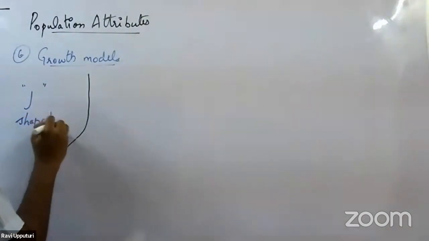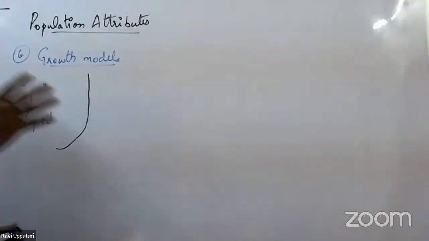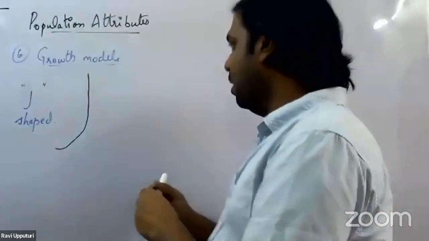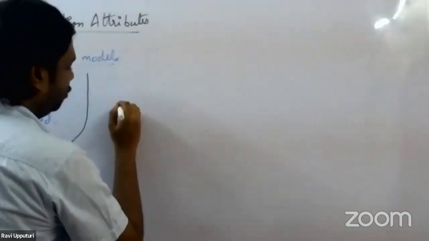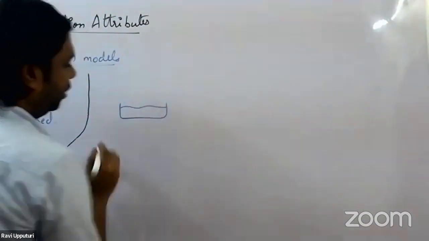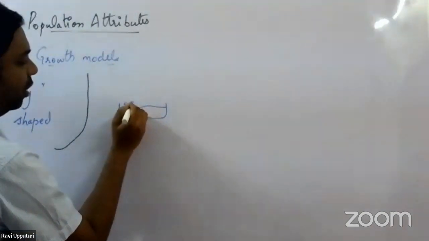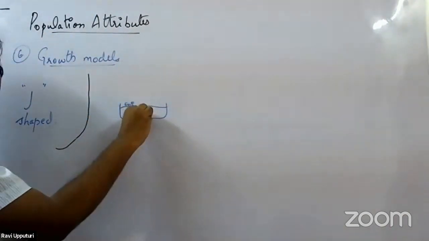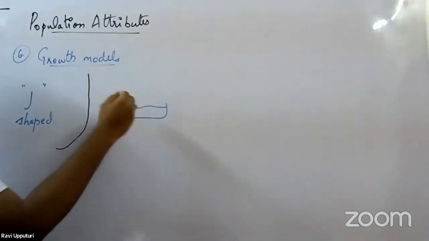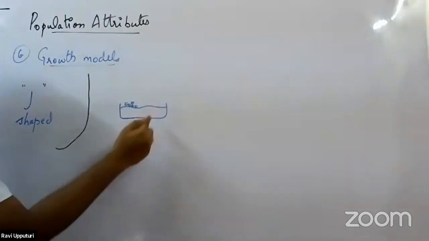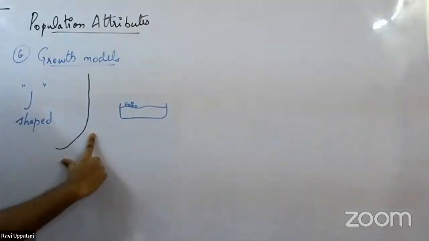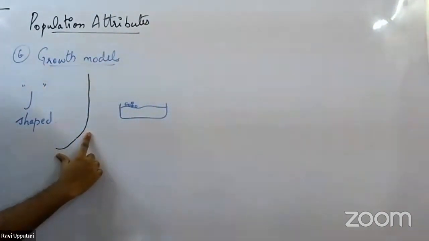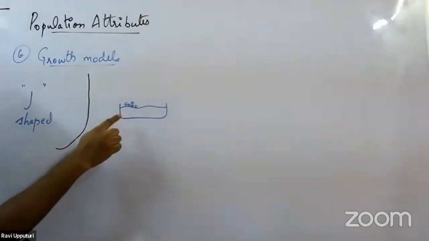So in the J-shaped growth model, what exactly is happening? We are providing everything that is required for the growth of the organism. Let me give you one simple example. Say suppose in the lab, we are culturing a bacteria. Say we have inoculated the bacteria and put it in a petri dish. We have provided the nutrient media that is required for its growth, and this organism will now get adapted to that particular condition where the growth will be very, very slow. Once these organisms have been adapted to that condition, what would happen? It would start utilizing all the nutrients, right?